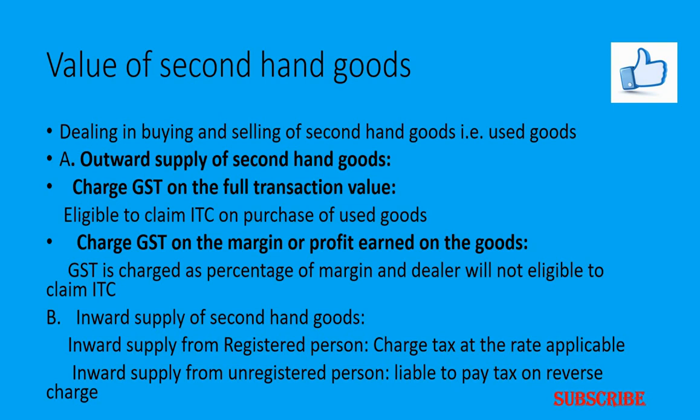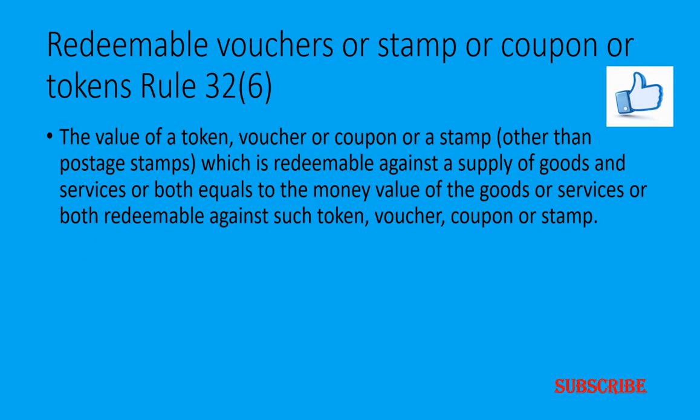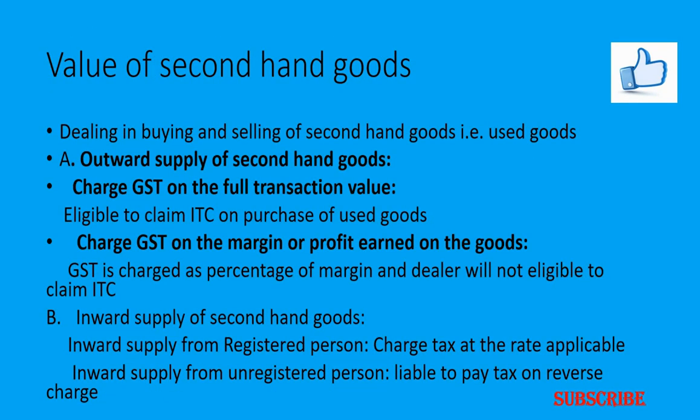If it is an inward supply of second-hand goods, when a registered second-hand goods dealer buys used goods, the supply can be either from a registered person or an unregistered person. When purchasing from a registered person, the supplier is liable to charge tax at the rate applicable to such goods.